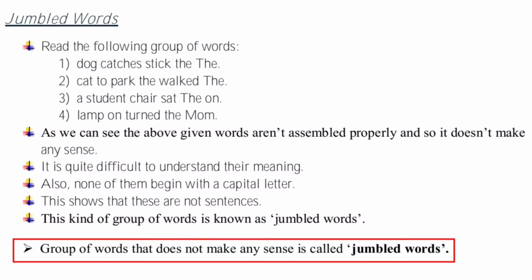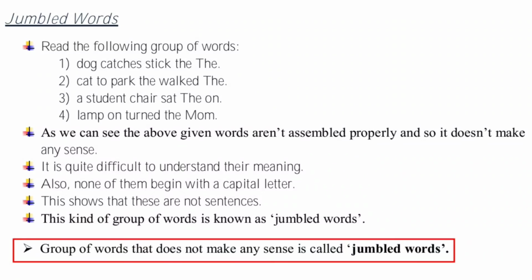All these words are mixed, they are jumbled, in such a manner that we cannot understand the meaning. The group of words is not making any sense. So these are known as jumbled words. What is the definition of jumbled words? Group of words that does not make any sense is called jumbled words.